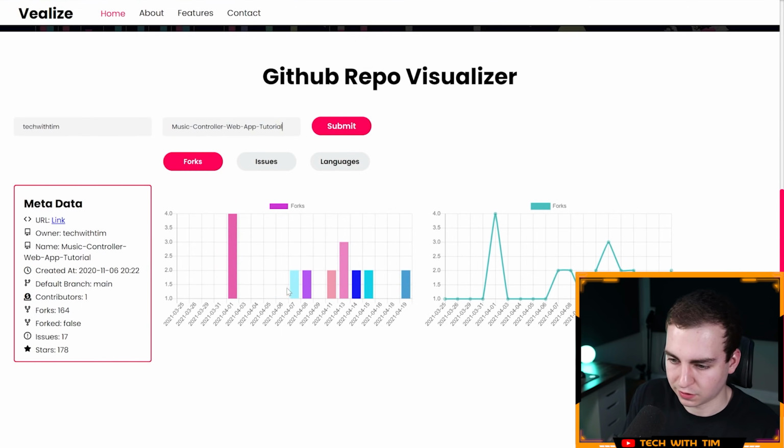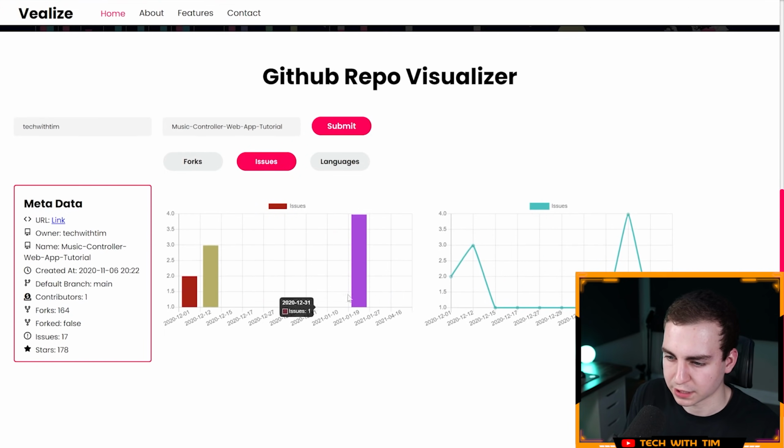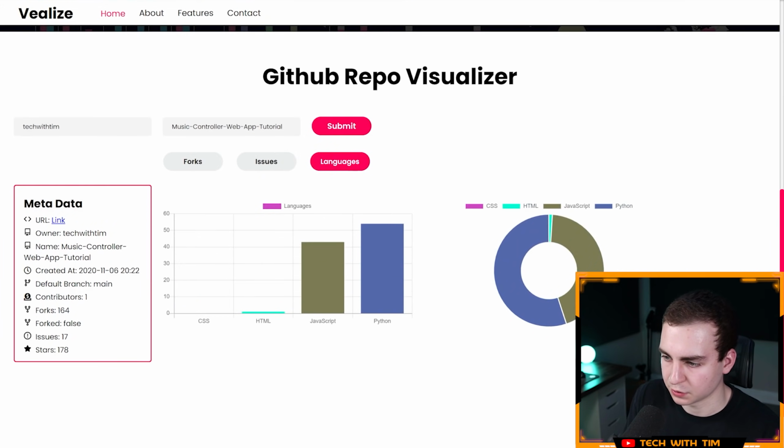And you can see that I can look at all of the different forks and when they were happening. I guess I can look at different issues, although I don't know if there was actually any issues for this. Oh, there was a few issues. Okay, I can see some nice graphs. Awesome. This looks really fancy and professional, although it is a little bit slow to load, but I can forgive that. You can see the languages or the language percentage used in the project. Sweet. Yeah, this looks really nice.